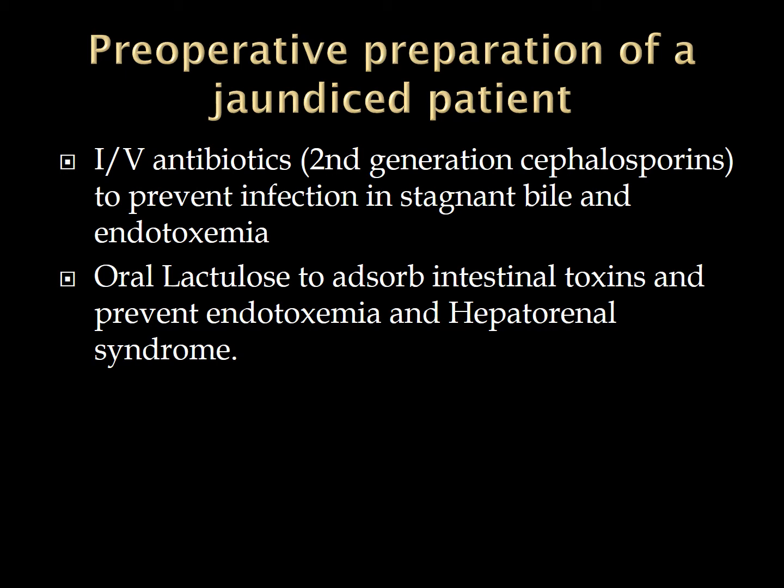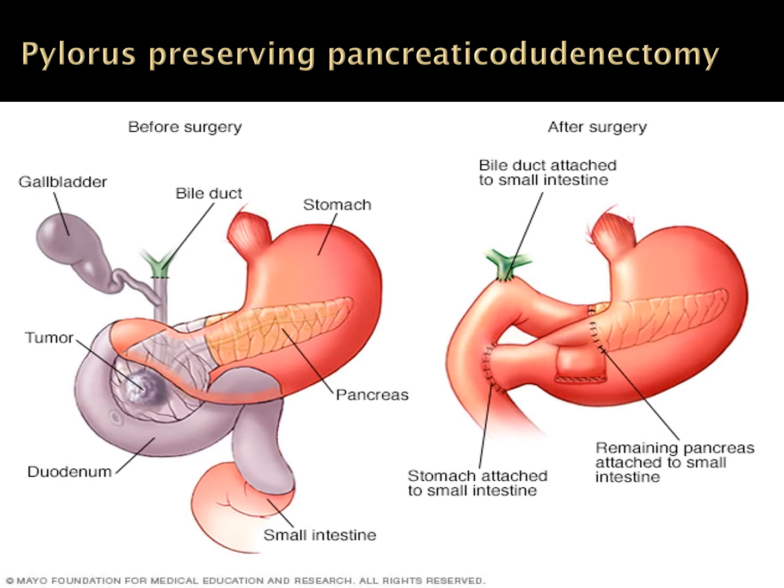This lactulose actually absorbs the intestinal toxins, and again it helps to prevent endotoxemia leading to hepatorenal syndrome. Once we have prepared the case, once we have arranged the blood, once we have come to know that our patient is operable, then we plan the surgery.